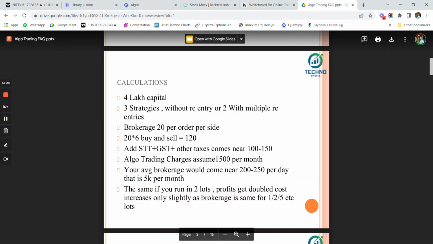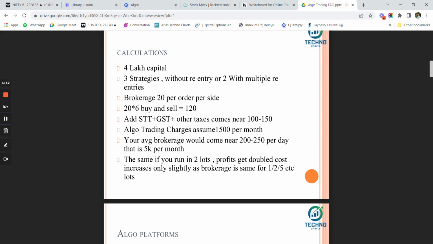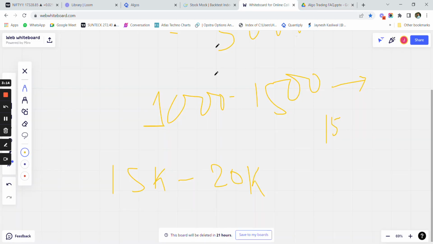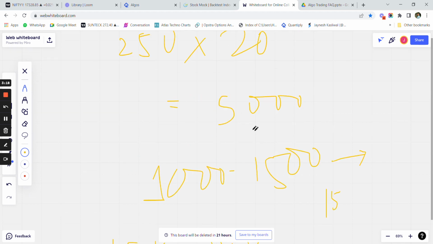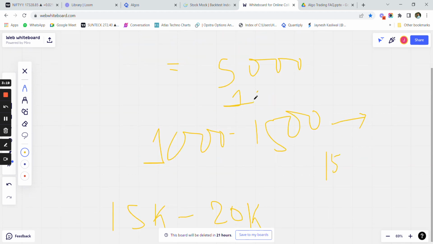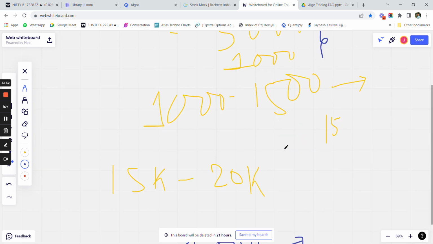After that, let's assume that algo trading charges are 1,500 rupees per month. Your average brokerage is coming at around 5K. Let's assume that 1,000 is your approximate charges for the third party app, and let's assume that 1,000 rupees you're basically giving for the back testing platform.